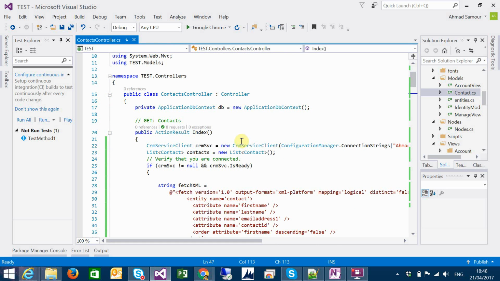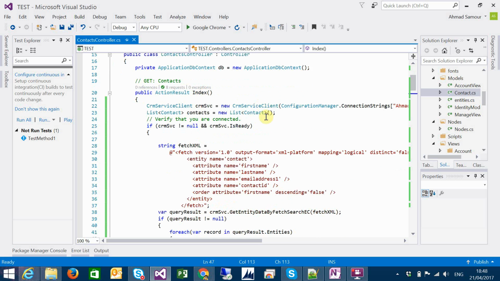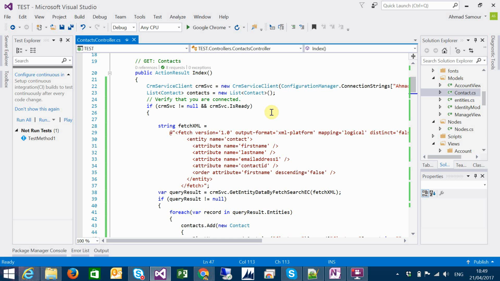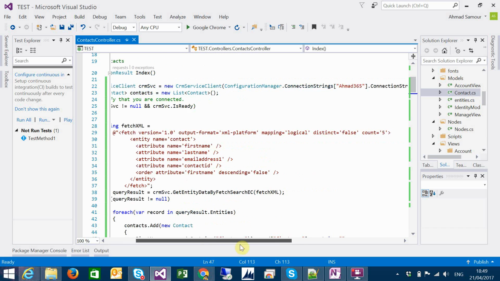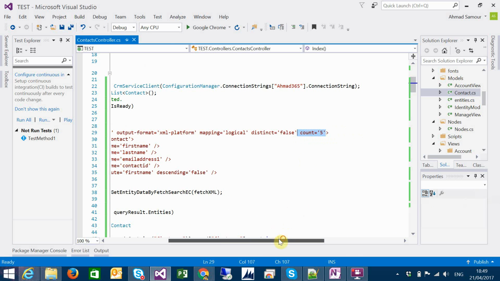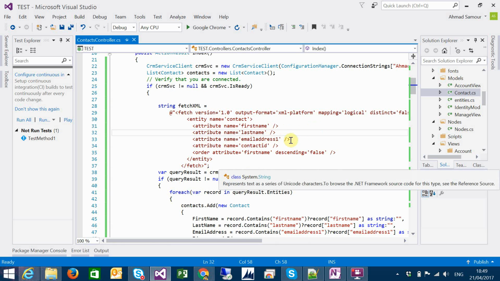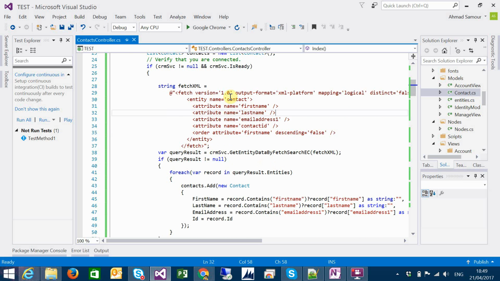In this action result method, the index, which will retrieve data from the contact entity, I set the count to 5, so it will retrieve just the top 5 records. So we have the first name, last name, address 1, and the contact ID.